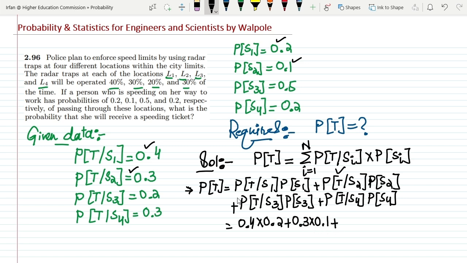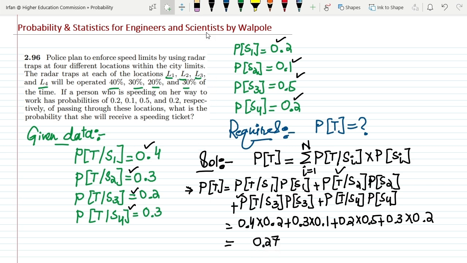Similarly, P of T given S3 is 0.2 and P of S3 is 0.5, so 0.2 multiplied by 0.5, and the last one is P of T given S4, 0.3, and P of S4, 0.2, so 0.3 multiplied by 0.2. Now at the end, adding them all together, what do we get?